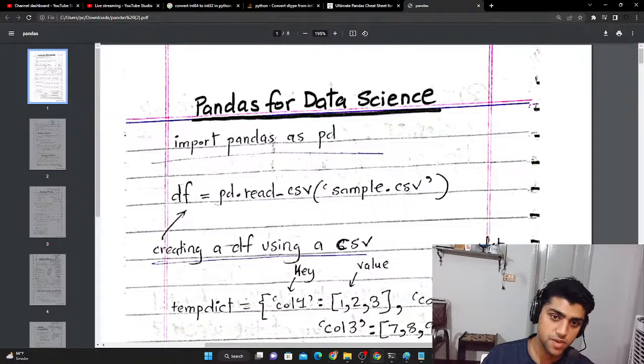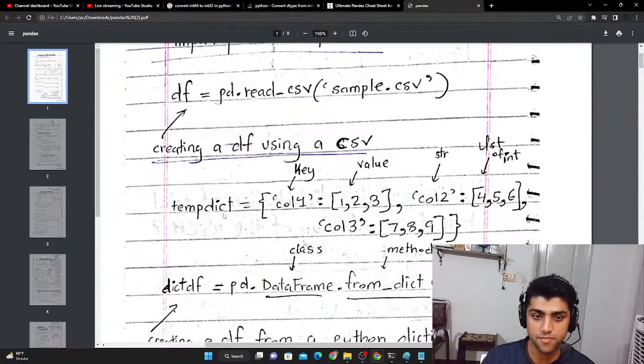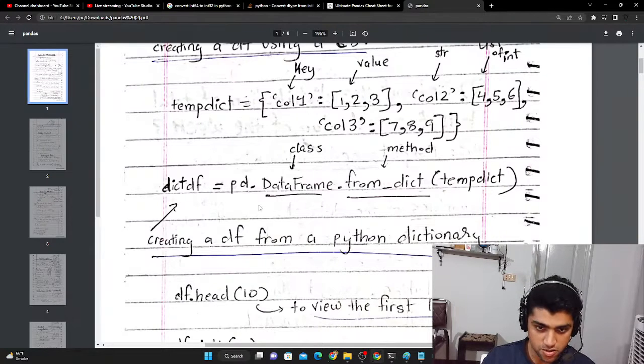You import pandas as pd, then you read a CSV with pd.read_csv, a sample.csv file, and assign it to df. So that creates a data frame using a CSV. Then this is a dictionary. We have a temp dictionary equal to curly brackets. We have column one, which is the key, then a colon, which is followed by a list of values. So that's a key-value pair, another key-value pair, and another. There are three key-value pairs. So you have a string key and then a list of ints. It's just a neat form of cheat sheet to get yourself around pd.DataFrame.